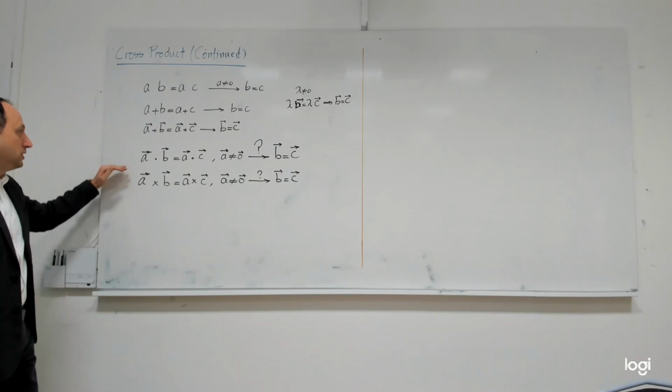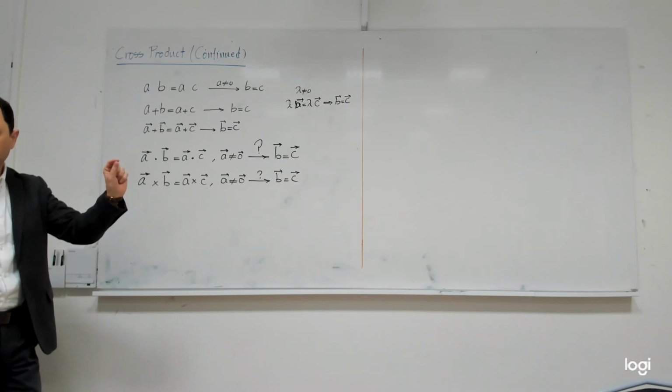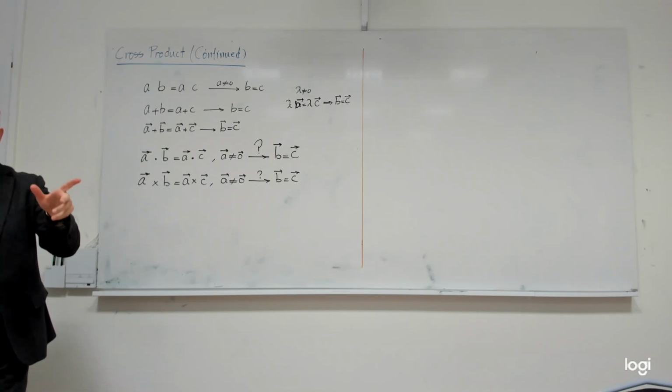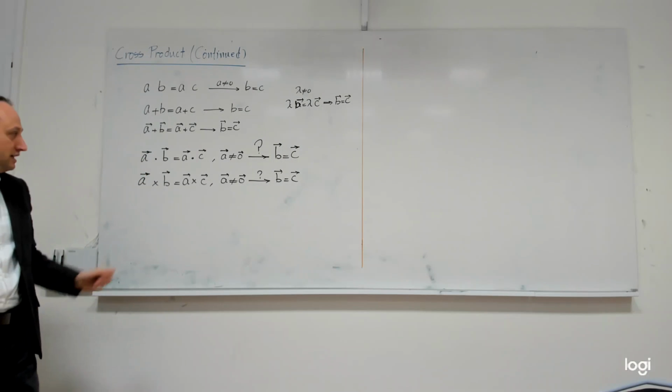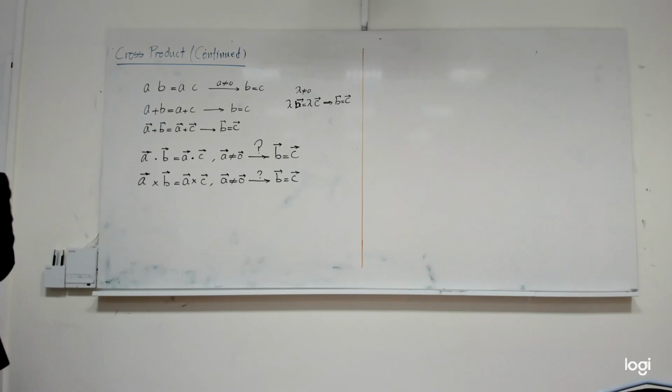Do you remember, from a geometrical point of view, the dot product is somehow related to orthogonality, perpendicularity, and the cross product is somehow related to parallelness. So that might be a good idea.